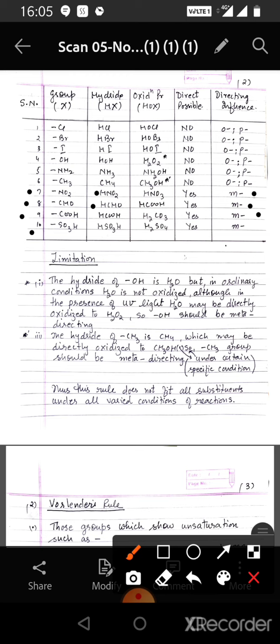Now if we consider the SO3H group, then its hydride is HSO3H, which can be easily and directly converted to H2SO4, that is, it can be directly oxidized to H2SO4. So SO3H is also meta-directing.